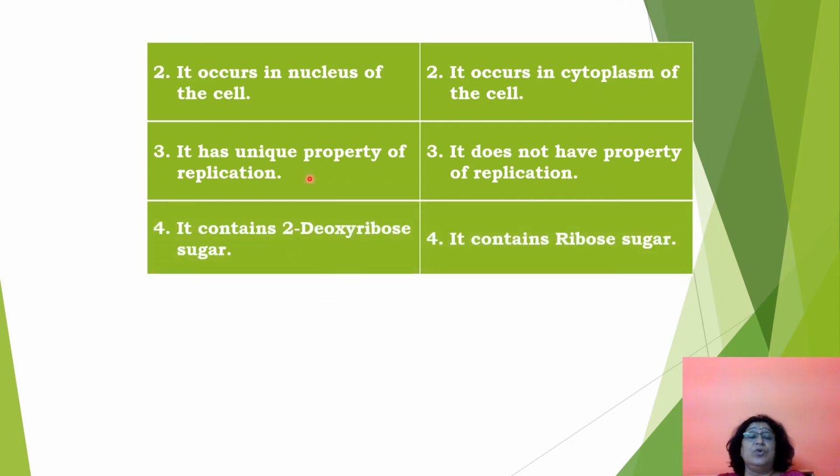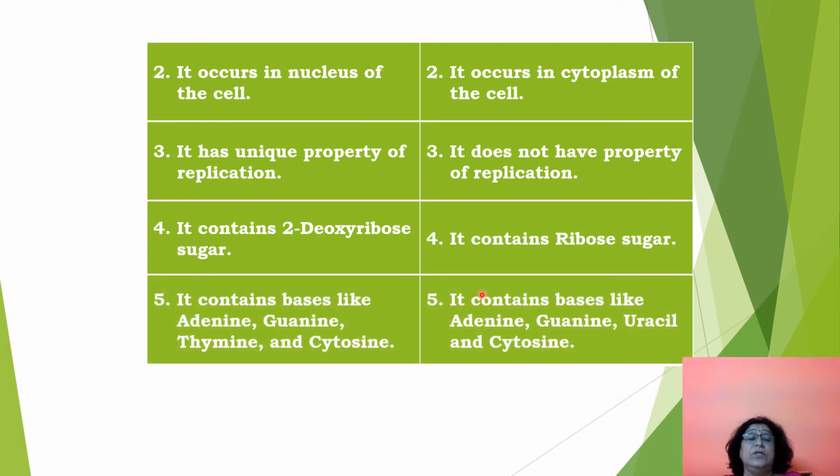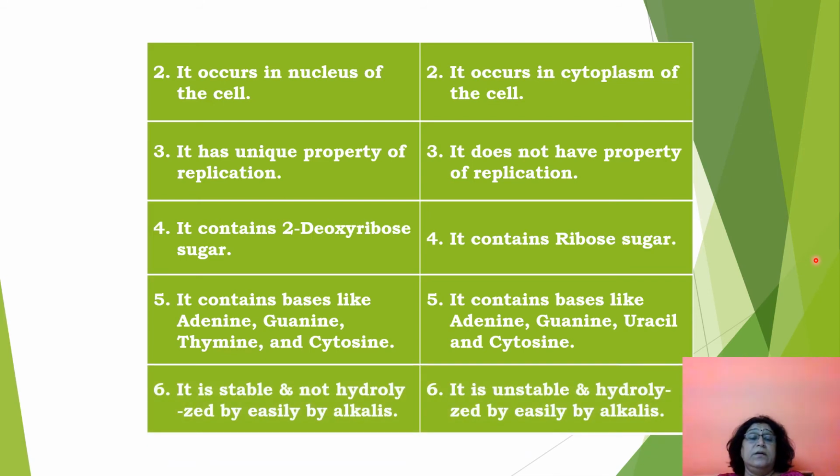Then the sugar present in DNA is 2-deoxyribose sugar, while the sugar present in ribonucleic acid RNA is ribose sugar. DNA contains bases adenine, guanine, thymine and cytosine, while RNA contains adenine, guanine, uracil and cytosine. DNA is stable and does not hydrolyze easily by alkalis, while RNA is unstable and gets hydrolyzed easily.